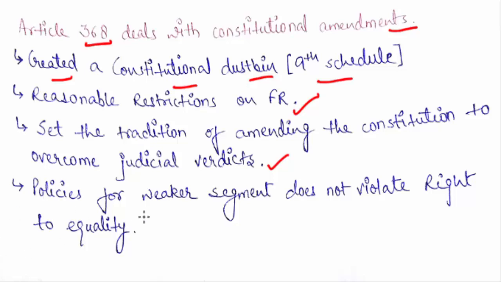And then policies for weaker sections do not violate the right to equality, and this is also an effect. These two cases set the notion that policies for weaker sections like reservation, or any welfare measure the state takes, do not violate the right to equality. So these are the effects, and that's all for this particular case.